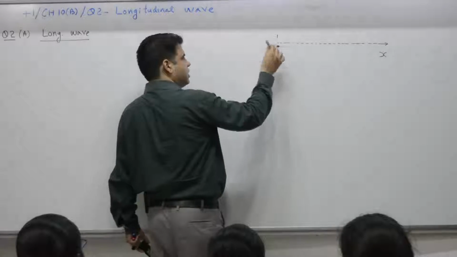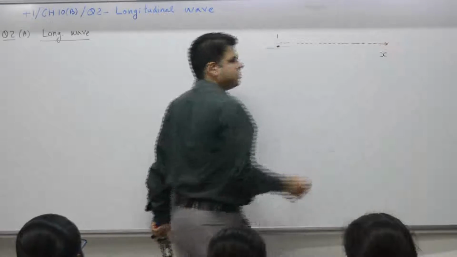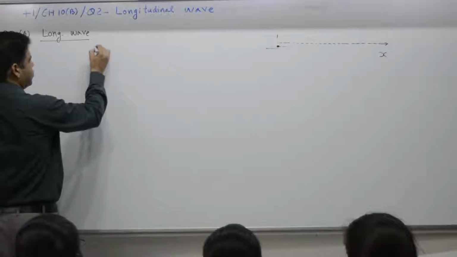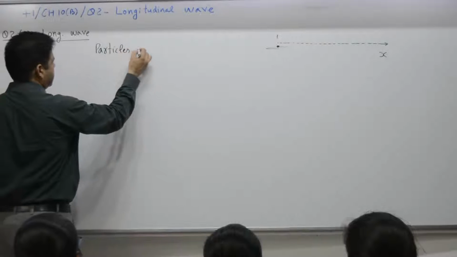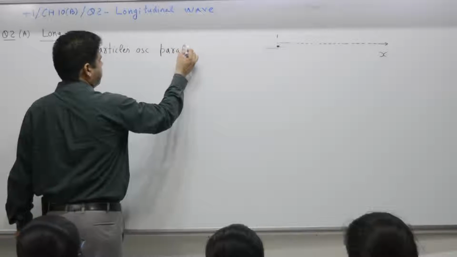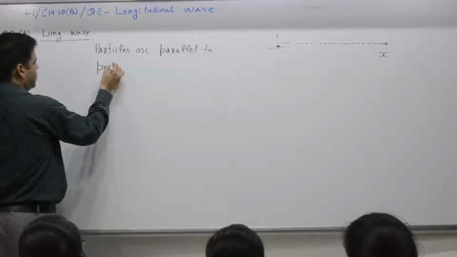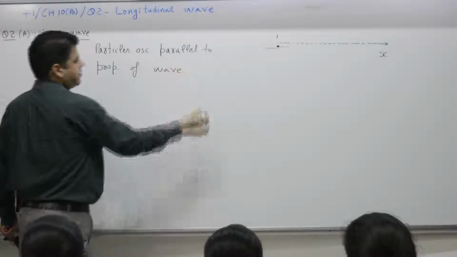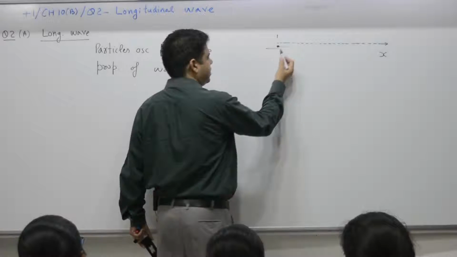So, if the oscillation of the particle is along the same line in which the wave travels, it is termed a longitudinal wave. So, particles oscillate parallel to the propagation of the wave. The wave travels along the x-axis, and particles also oscillate along the x-axis.